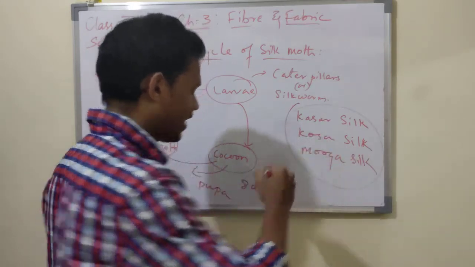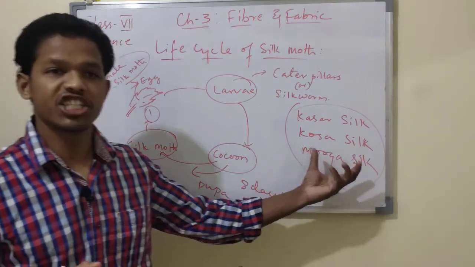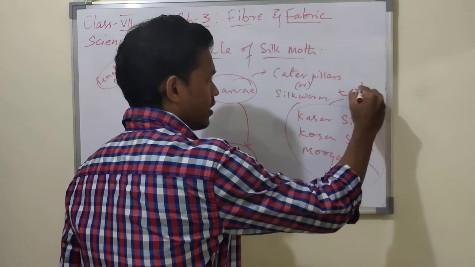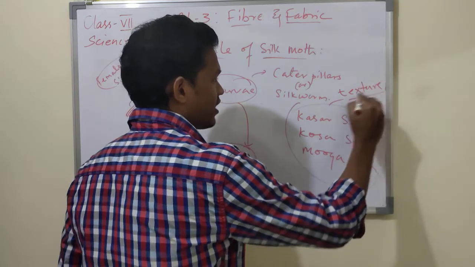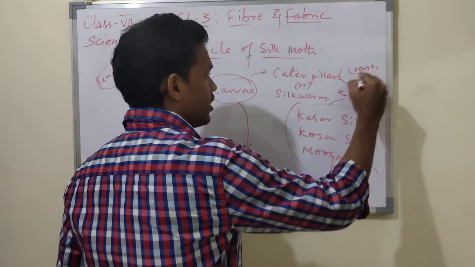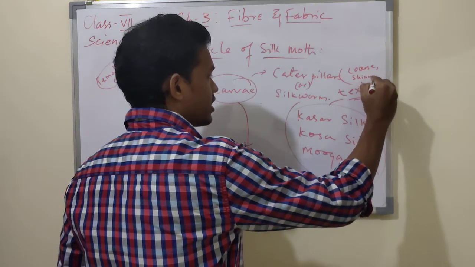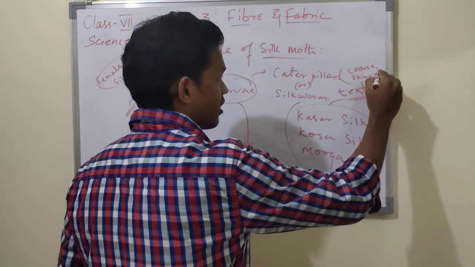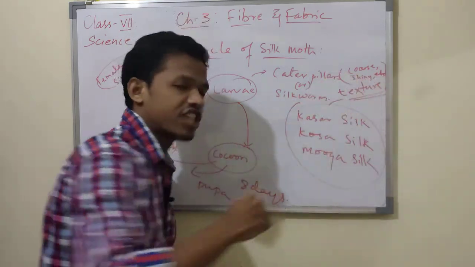These different silk moths have different textures. Different textures means, like we can say, coarse, shiny, and elastic. They have different structures.